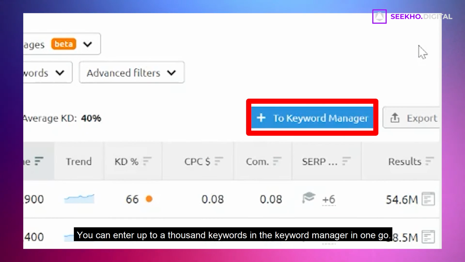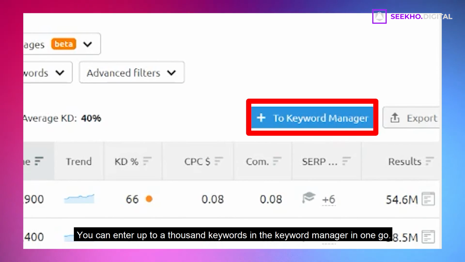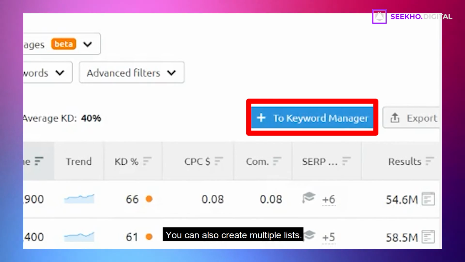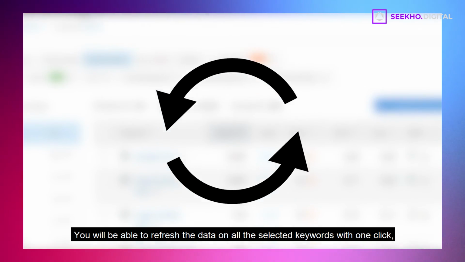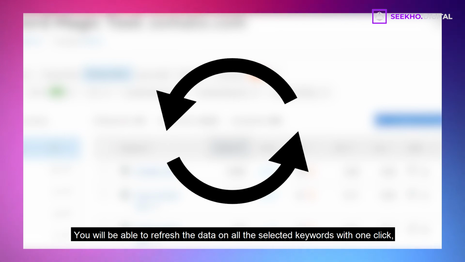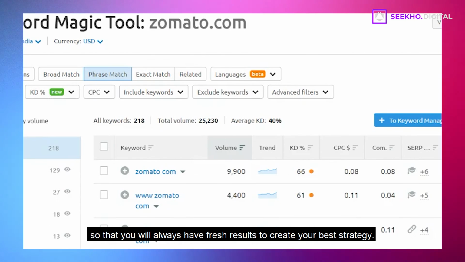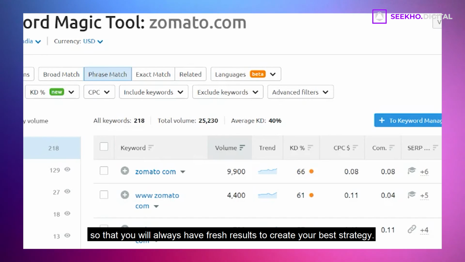You can enter up to 1,000 keywords in the Keyword Manager in one go. You can also create multiple lists. You will be able to refresh the data on all the selected keywords with one click, so that you will always have fresh results to create your best strategy.